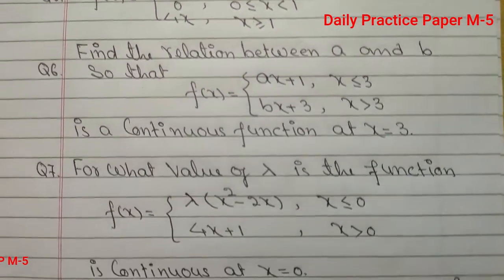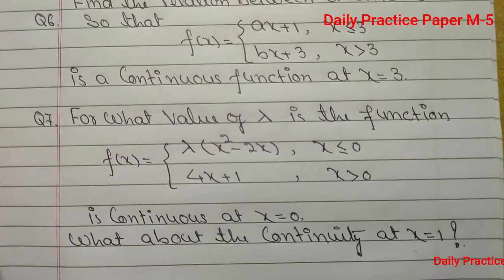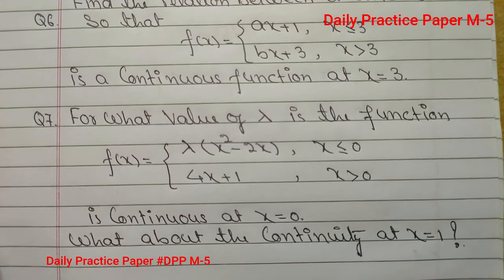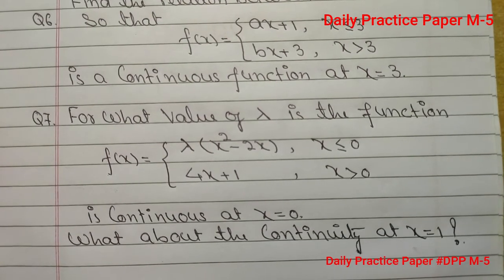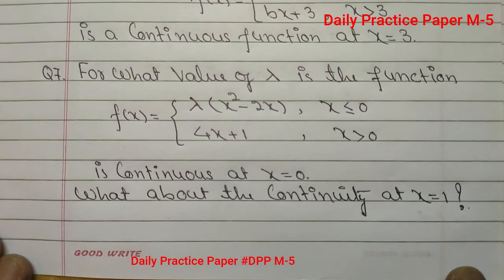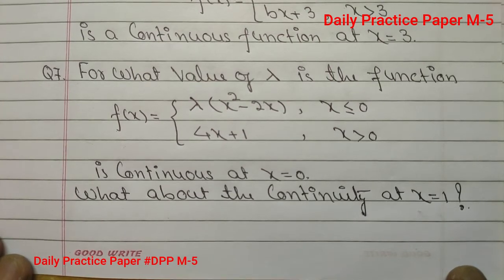In question number 7, for what value of lambda is the function defined by f(x) is equal to lambda times (x square minus 2x) for those values of x which are less than or equal to 0, and the value of f(x) is equal to 4x plus 1 for those values of x which are greater than 0, continuous at x is equal to 0. It is already given to us, f(x) is continuous at x is equal to 0.